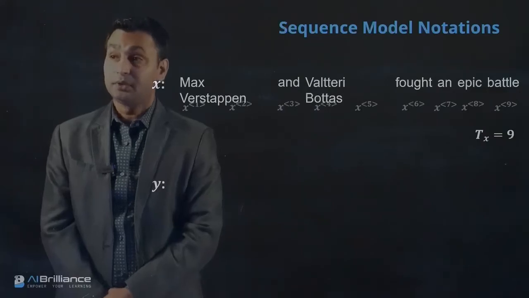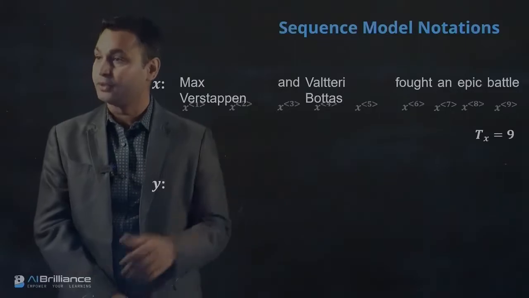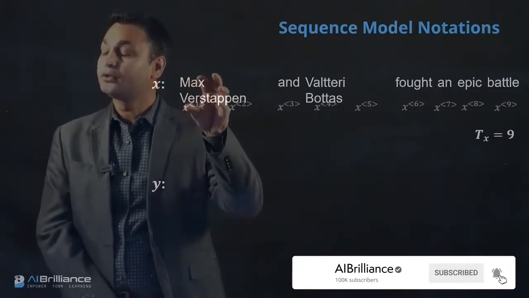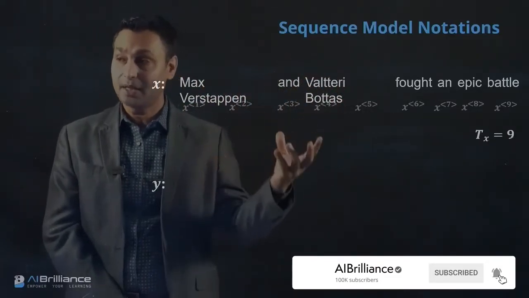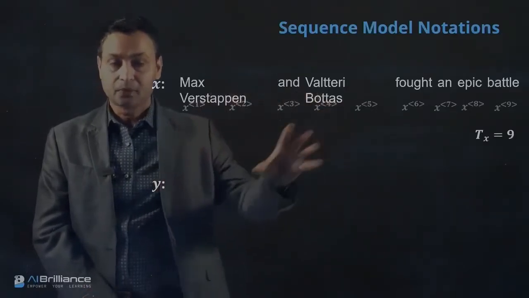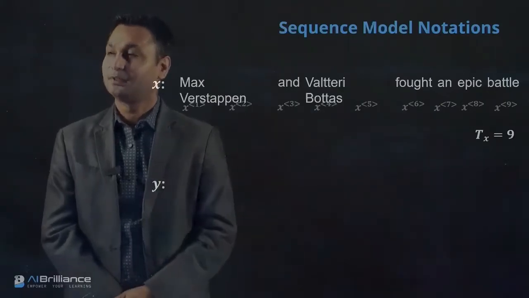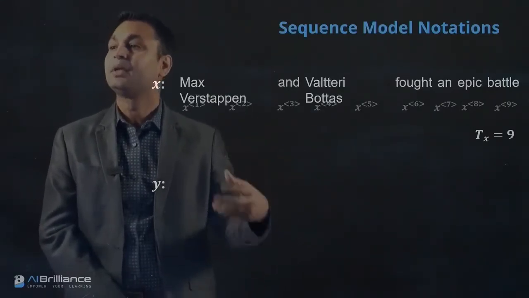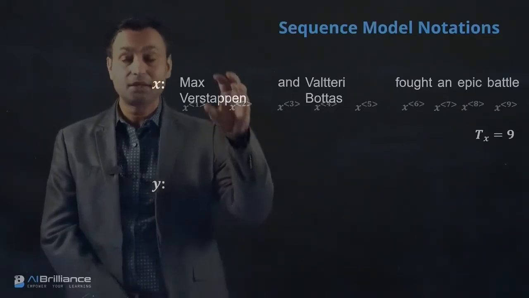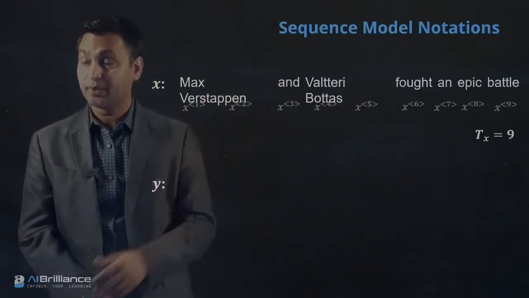Now the output. Let's say this is a sort of name identification problem, where we are interested in labeling the words which represent a name. That might be an application where you have a web crawler crawl a lot of sentences and automatically grab the names of people and probably their contact information. To build that kind of app, you need a machine learning model that takes the sentence and figures out the words which are names.